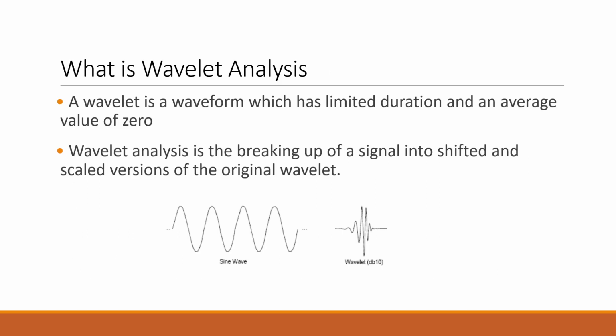Now let's see what is a wavelet and analysis of wavelet. A wavelet is a waveform which has limited duration and an average value of 0. Wavelet analysis is just like Fourier transform, where we see the frequency response of a signal; with wavelet analysis, we can observe the frequency response of the wavelet. In this analysis, the signal is a shifted and scaled version of the original wavelet.